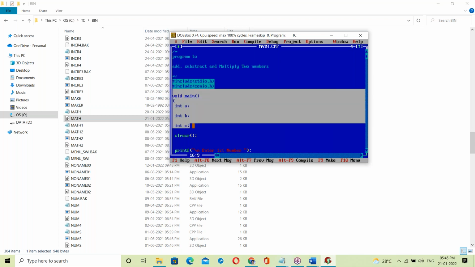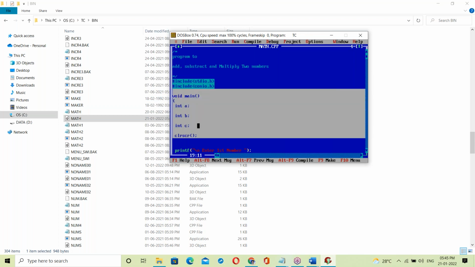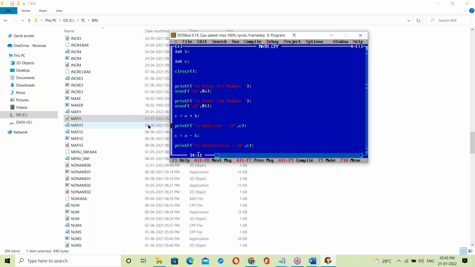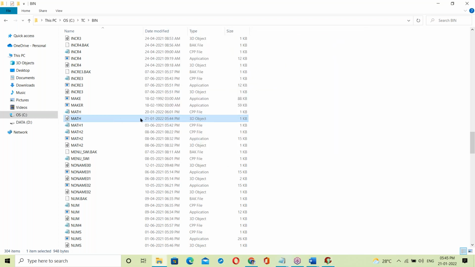See, for this C program, math.obj is the binary code. This math.obj is the binary code for the C program.